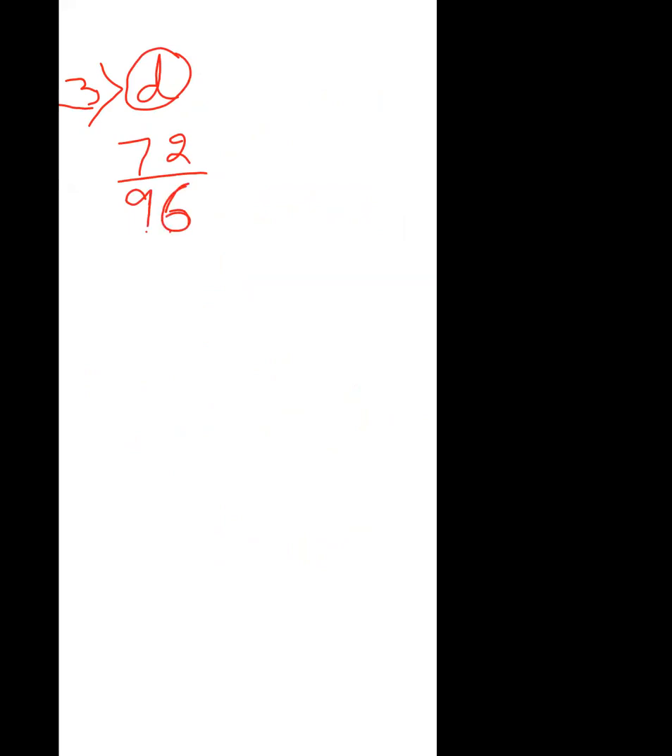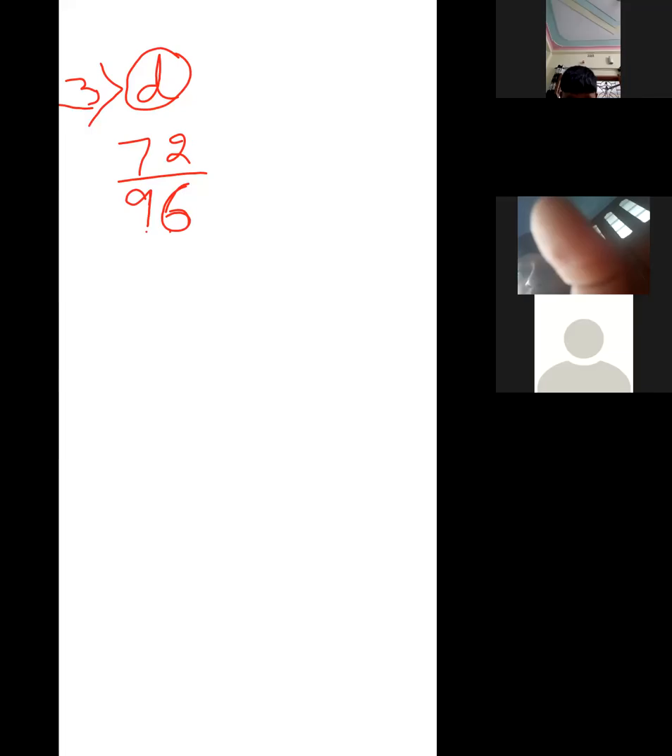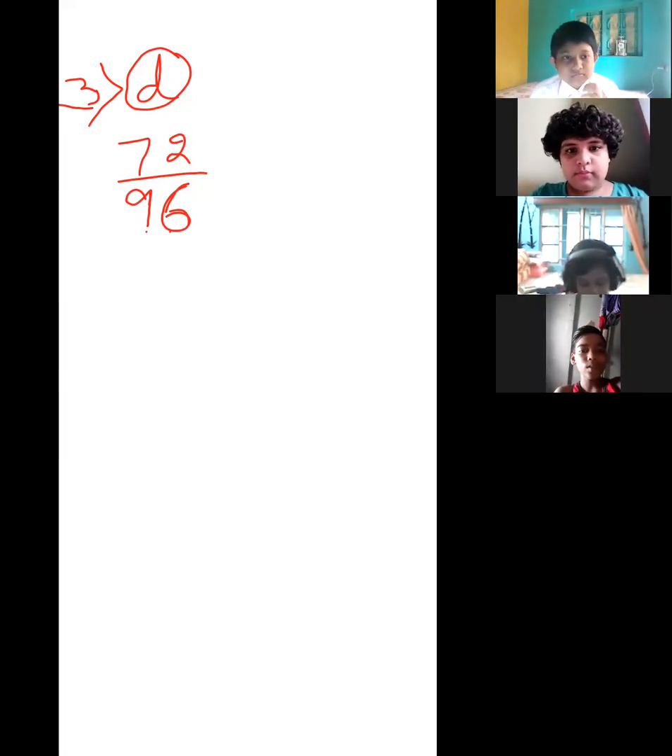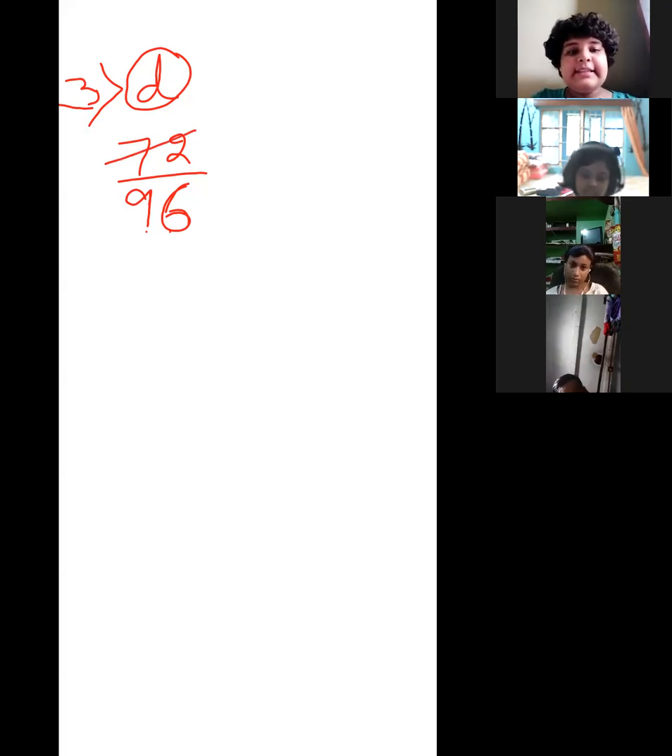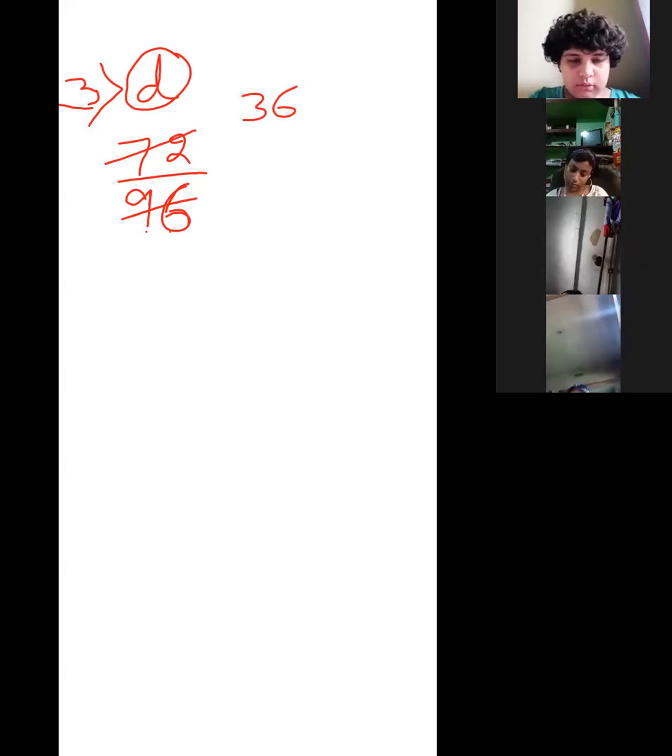(72 by 96). First, we will take both by 2, step by step. If we divide 72 by 2, then it will be 36. 96 will be 48.